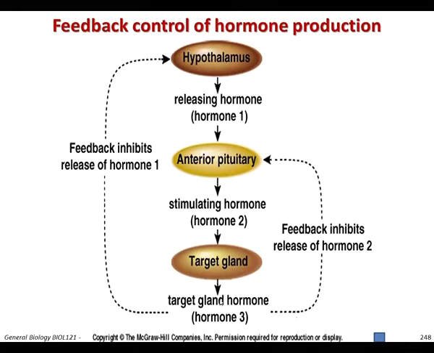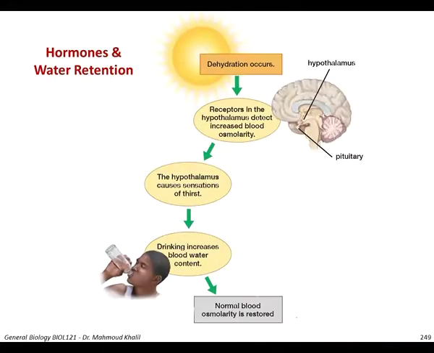So you can see here there are two negative feedback mechanisms controlling just one hormone, as in our example, hormone 3. Let's see what's actually happening inside our body. In cases of dehydration, this can be sensed by receptors in the hypothalamus that detect the blood osmolarity, because the osmolarity of the blood changes when the amount of water in the blood decreases markedly.